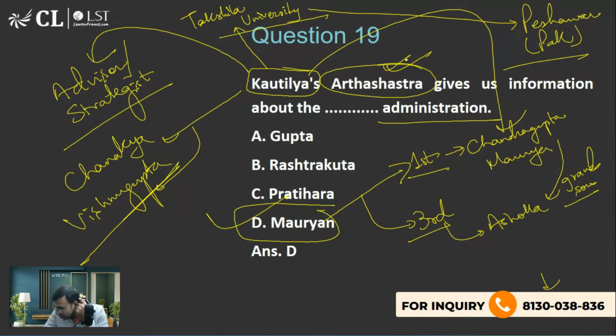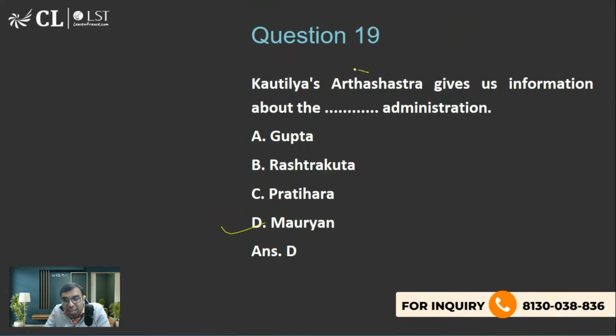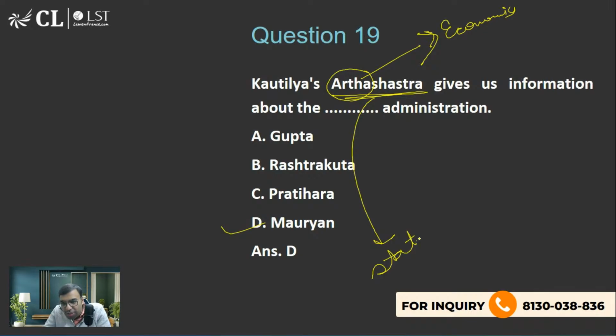Anyone else? Economy. Achha, you translated it, great. So artha means economic, so you translated it like that. Okay, fine. But it is primarily about statecraft, or how to run an administration.